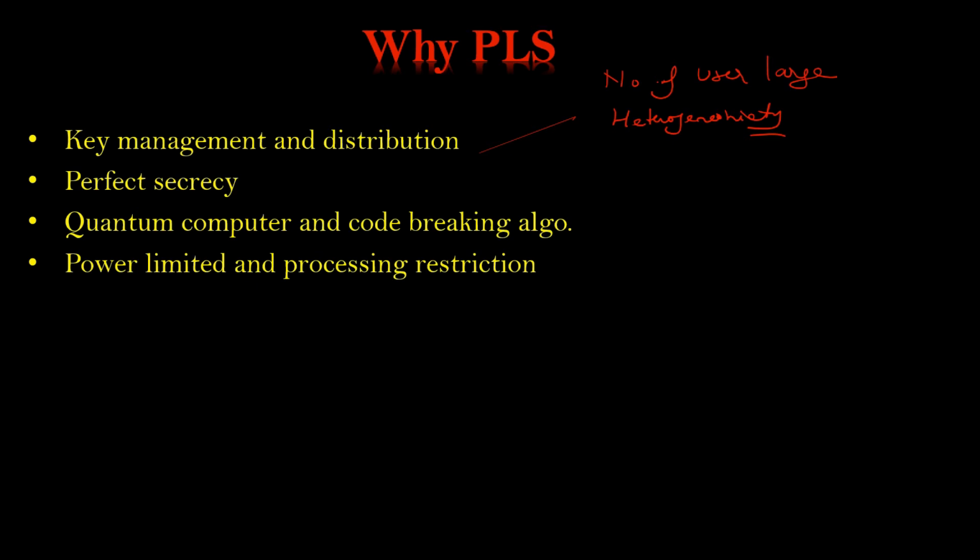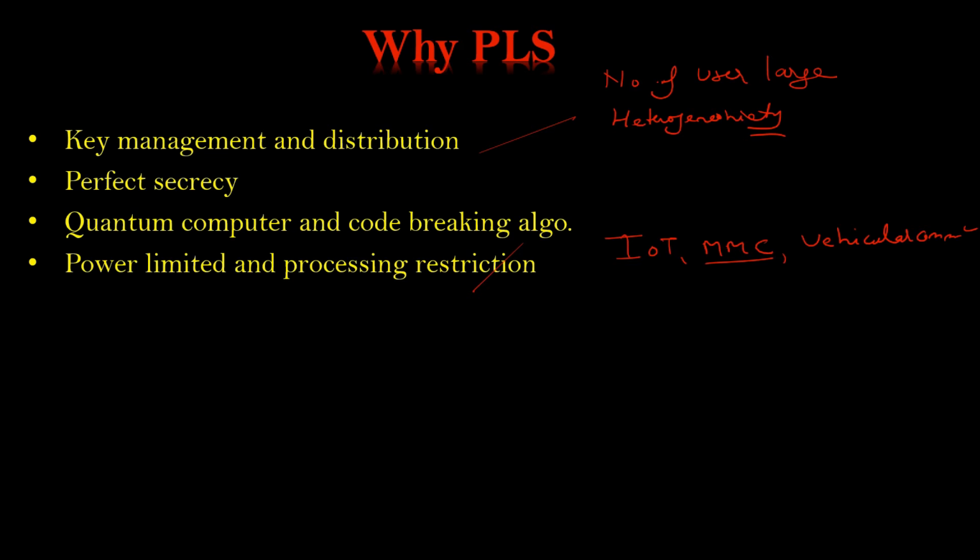Power limitation and processing restrictions. These emerging technologies like IoT, machine to machine communication, and vehicular communication require power constrained techniques to secure the system.